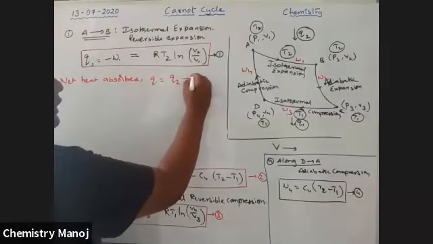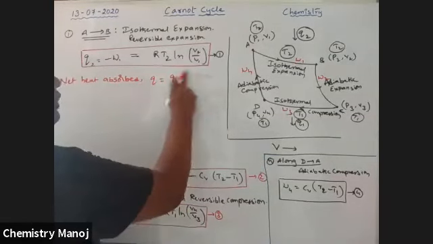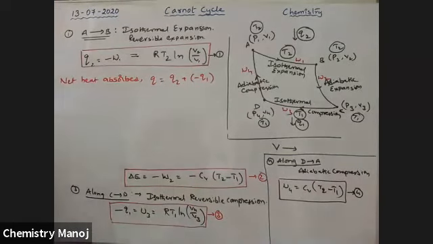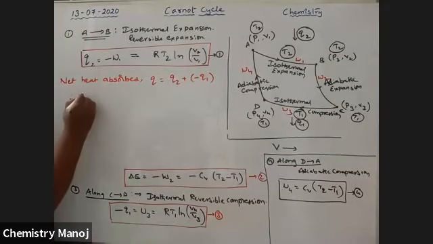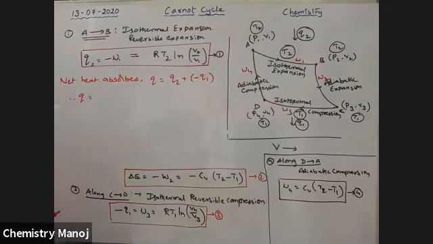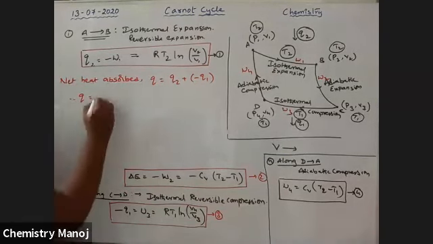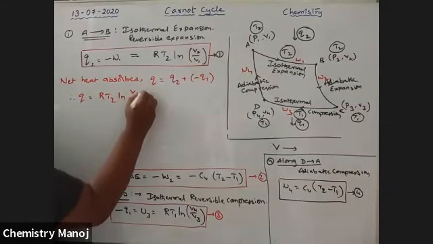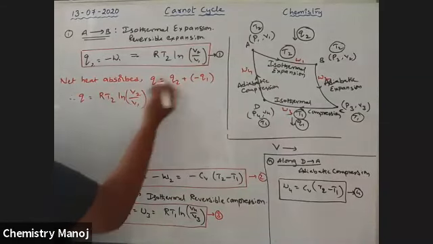Q1. So total heat means Q2 minus Q1, and that is Q, the heat absorbed. Therefore Q is equal to Q2, which is RT2 ln V2 by V1,